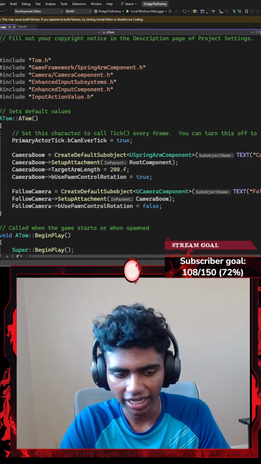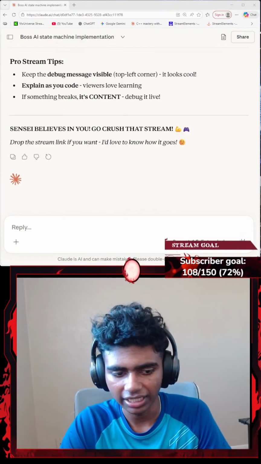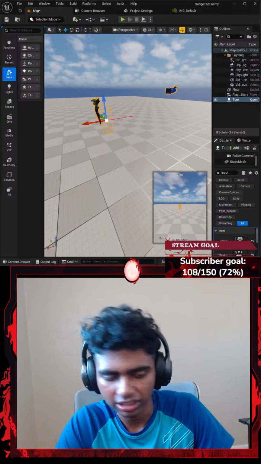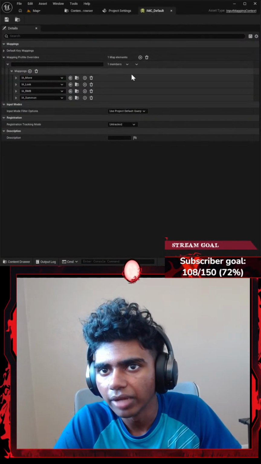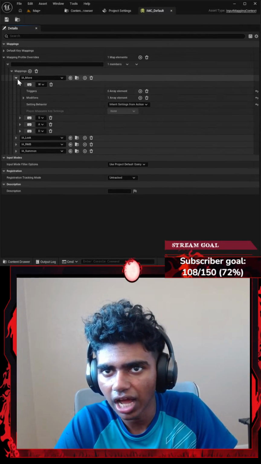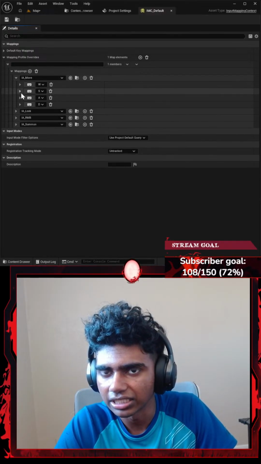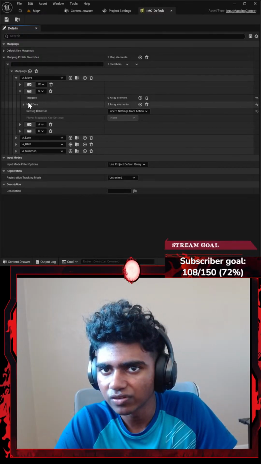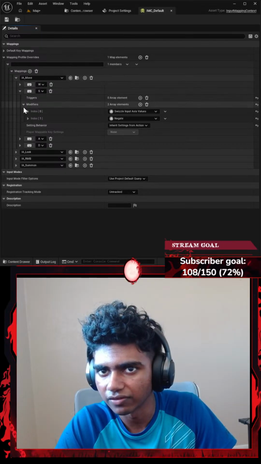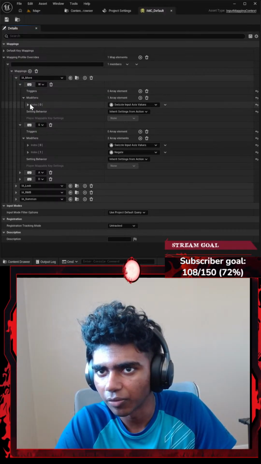I think it's just a tiny mistake that I'm making. I gotta pay more attention on that stuff. But for now, let me see what that tiny mistake is. In my IMC default, I have RMB action, look action, and move action, where I move using key controls W, A, S, and D. Does this have Swizzle Input Axis Value? Okay, both do have a Swizzle Input Axis Value.